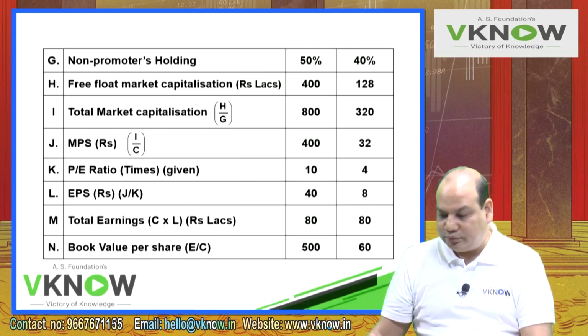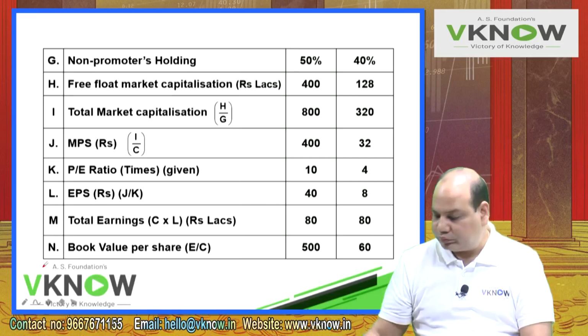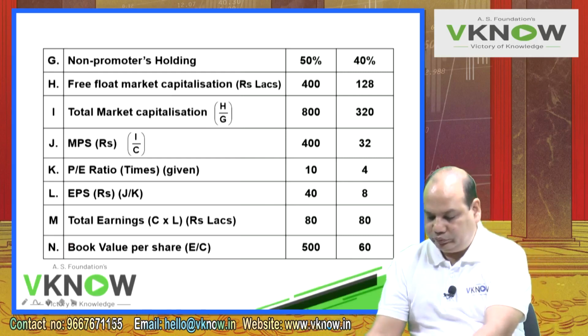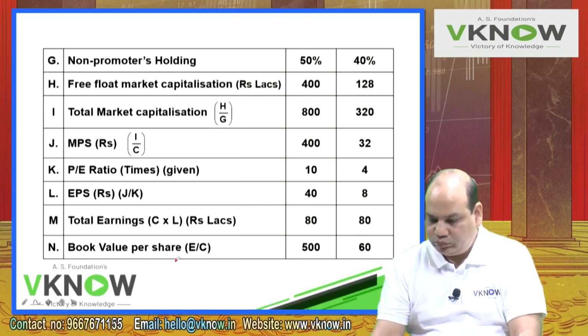Can you see that? In rupees write down book value per share in rupees.